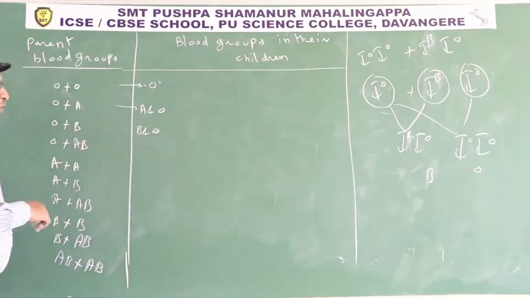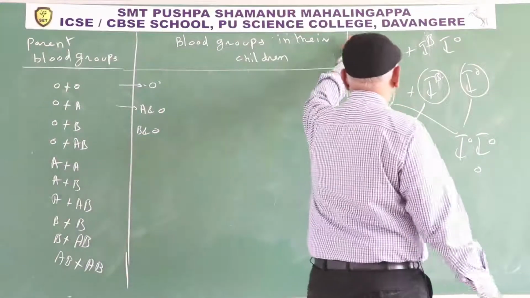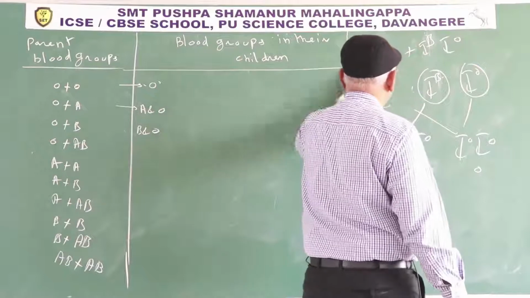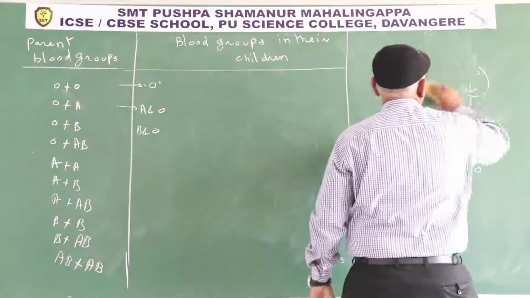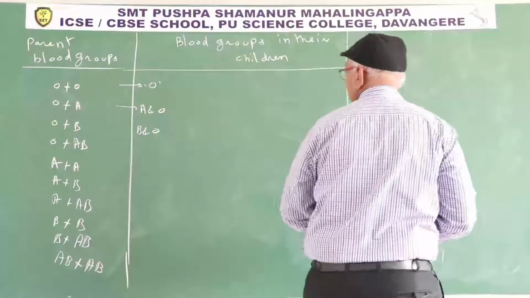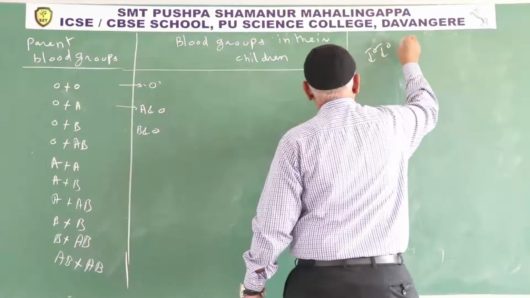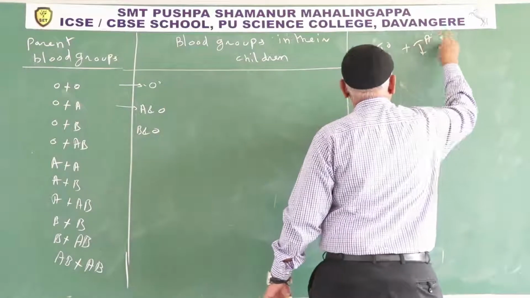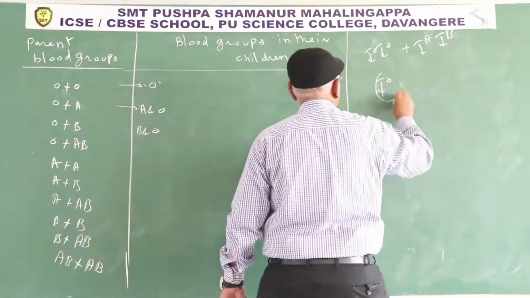One parent is O, another parent is AB. Now, what happened? From blood group O, only one type of gamete.